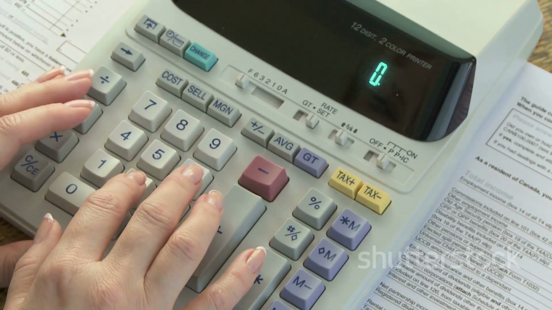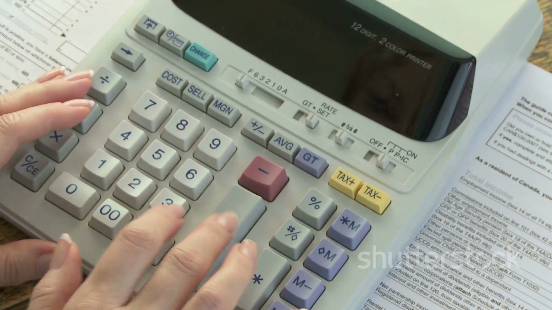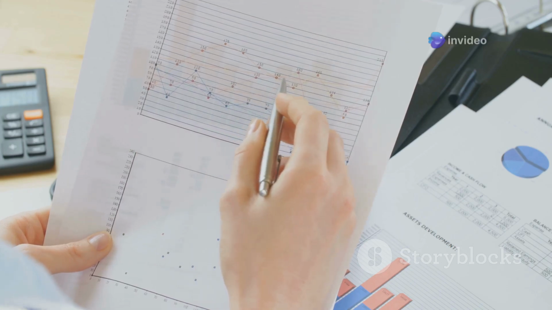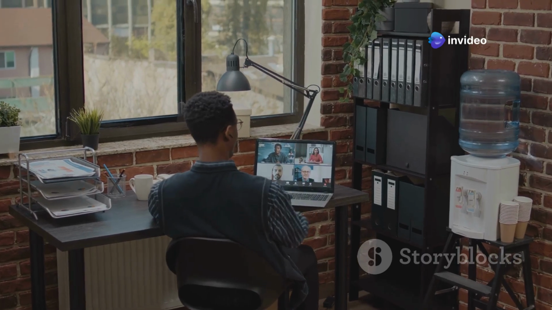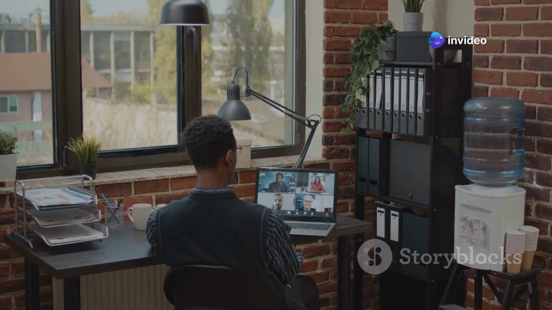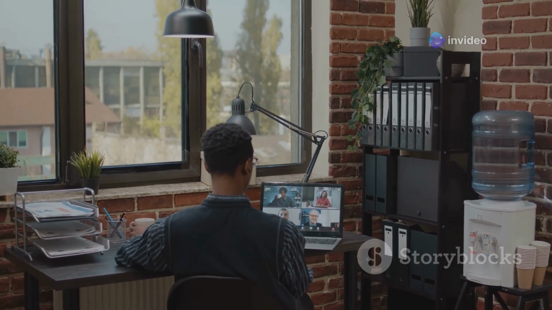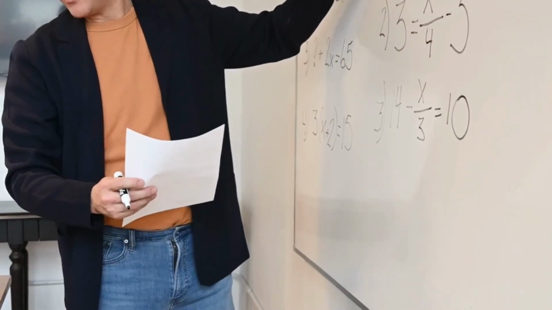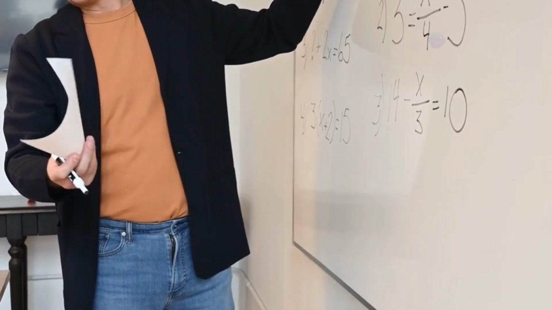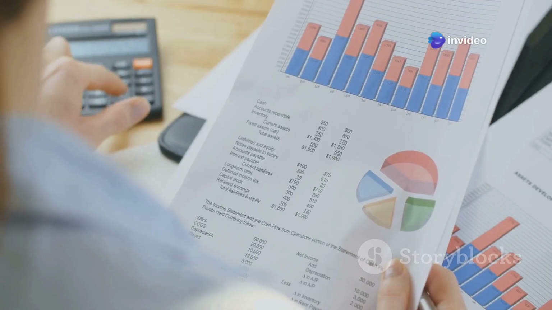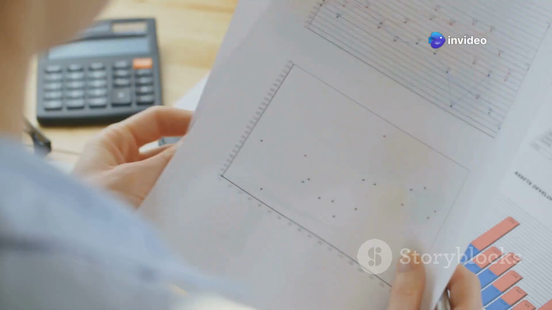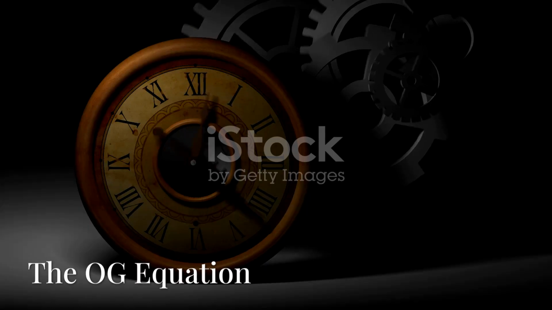Dr. Joko, bless his calculator-wielding heart, saw a problem. The way we calculate taxes is, frankly, a bit of a mess. Companies were playing fast and loose with their finances, and governments weren't collecting what they were owed. Something had to change. Enter the tax accounting equation, TAE, Dr. Joko's masterpiece. This isn't just some dusty formula, it's a powerful tool that could reshape how we think about taxes and corporate responsibility. Buckle up, folks, it's about to get numerical.